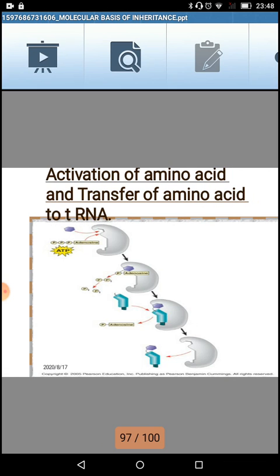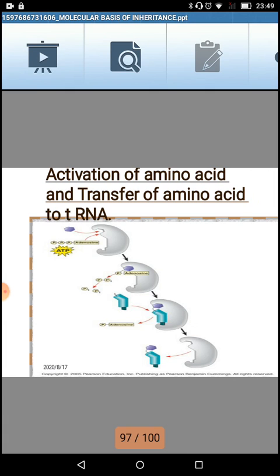Before this messenger RNA starts translation, there is a process called activation of amino acid, and transfer of amino acid to transfer RNA occurs. This is the first step of translation, that is initiation. What happens in this case, just from the diagram here, you can understand there is an enzyme which is called amino acyl transfer RNA synthetase.